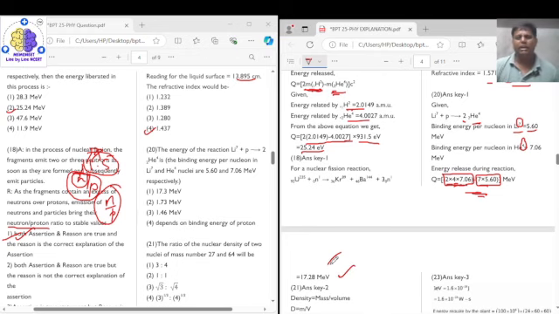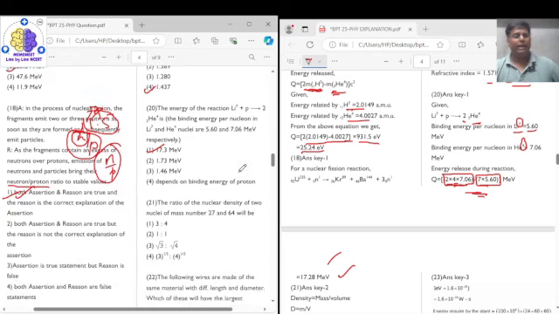So this is the correct answer. The 17.28 is rounded off as 17.3 mega electron volt. So the correct answer for question number 20 is option 1, right? Simply subtract the binding energy, not the binding energy per nucleon, but the binding energy of product minus the binding energy of reactant. So calculating binding energy from binding energy per nucleon is binding energy per nucleon into the number of nucleons into the number of atoms of it, right?